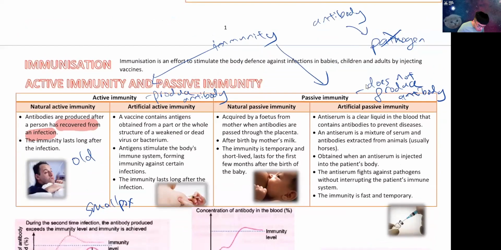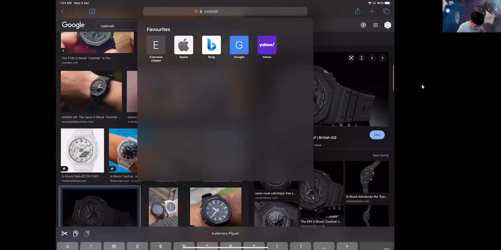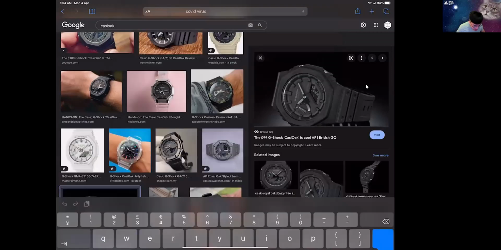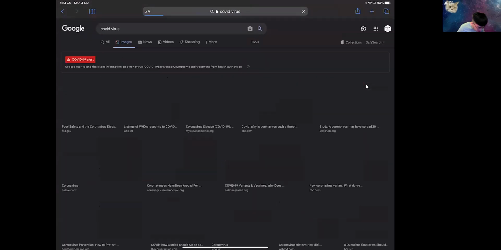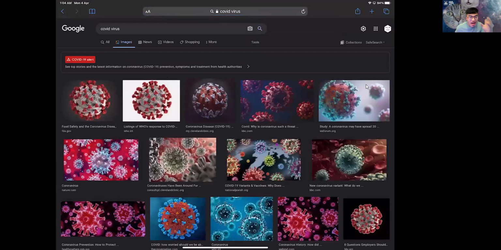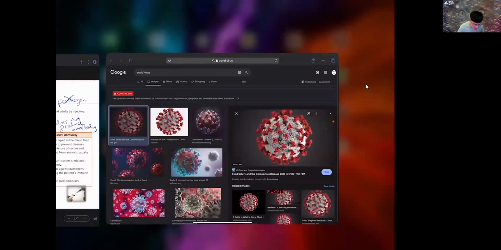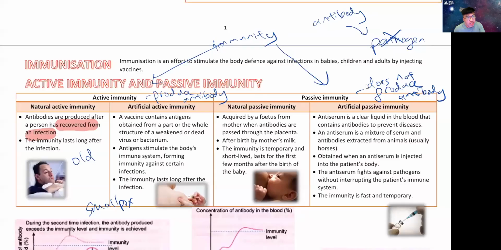All right, you know COVID virus, right? If you look at that COVID virus, let me show real quick. If you see COVID virus, can you see that ball of virus? That's the pathogen. And then can you see that red color thing on it? That's the antigen. So instead of taking this virus and giving it to your body, that's a stupid thing to do because you will get the disease. Why not I just take that red color stuff? That's the antigen. I take it because the antigen is just a protein. It's not going to harm you.